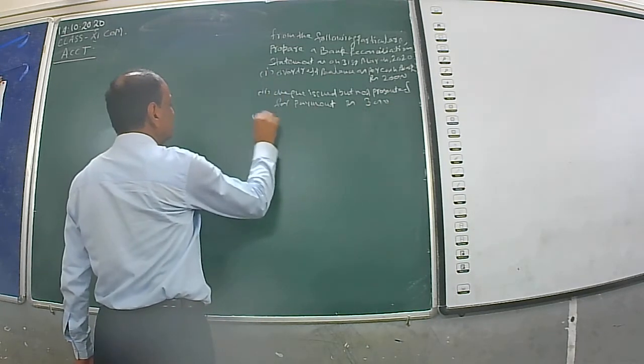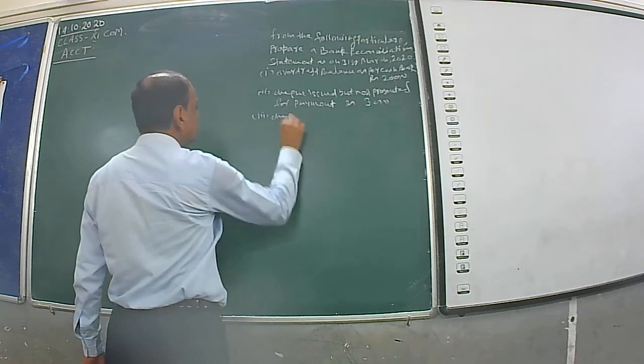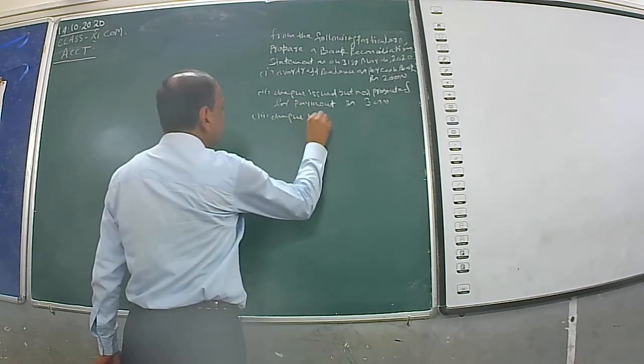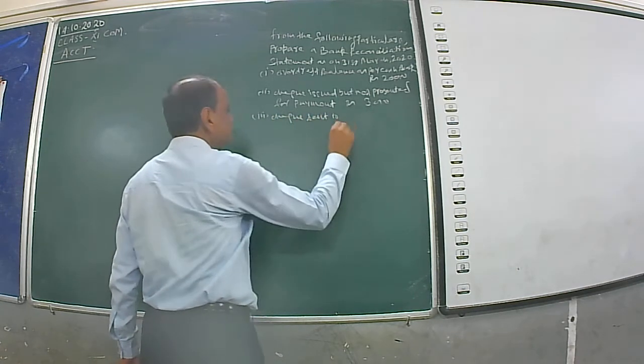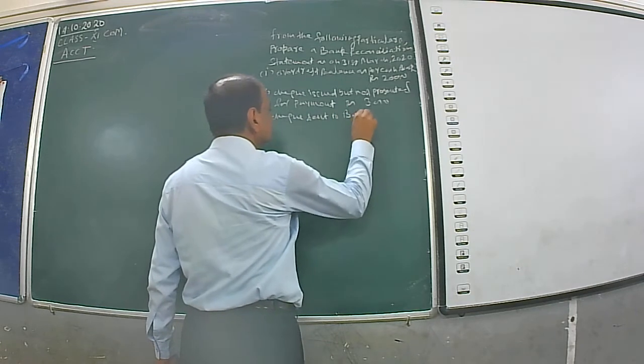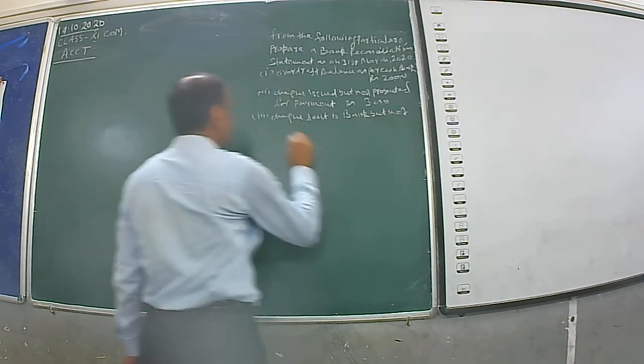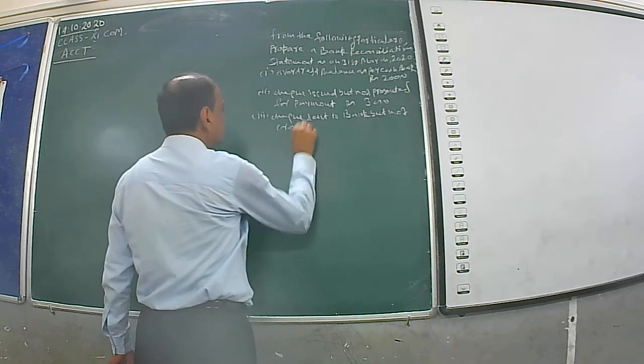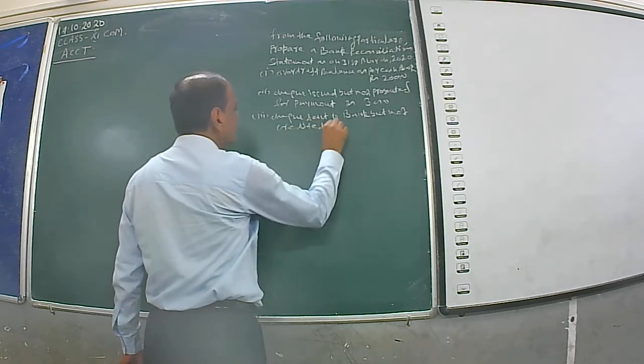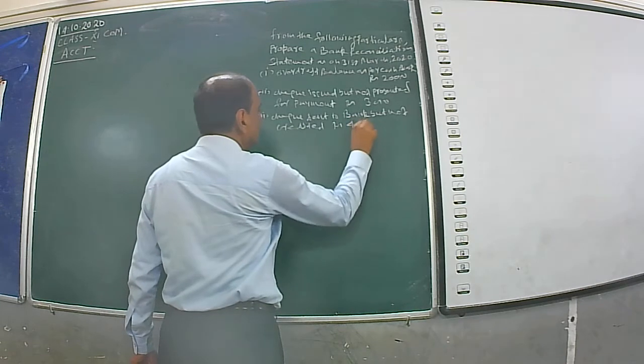Number 3, check sent to bank but not credited rupees 4,000.